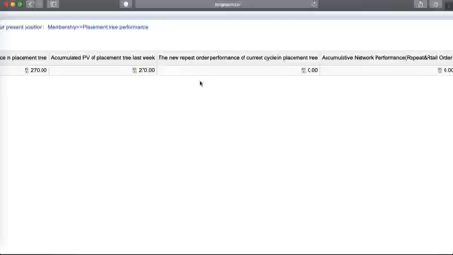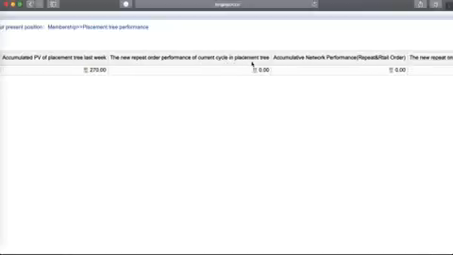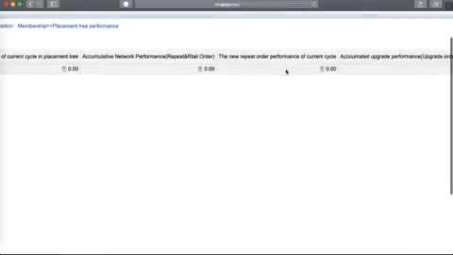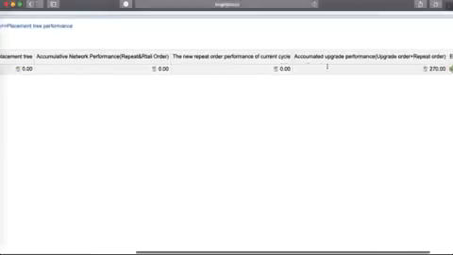So this column is, has there been any repeat order in your cycle this week? Of course, nothing. Has there been any repeat and retail orders under this leg so far? He puts it here. This guy has not done any, so it's still 0. How many repeat orders of performance of current cycle? Remember this was cumulative, but saying this cycle, how many? Of course for this it is 0.